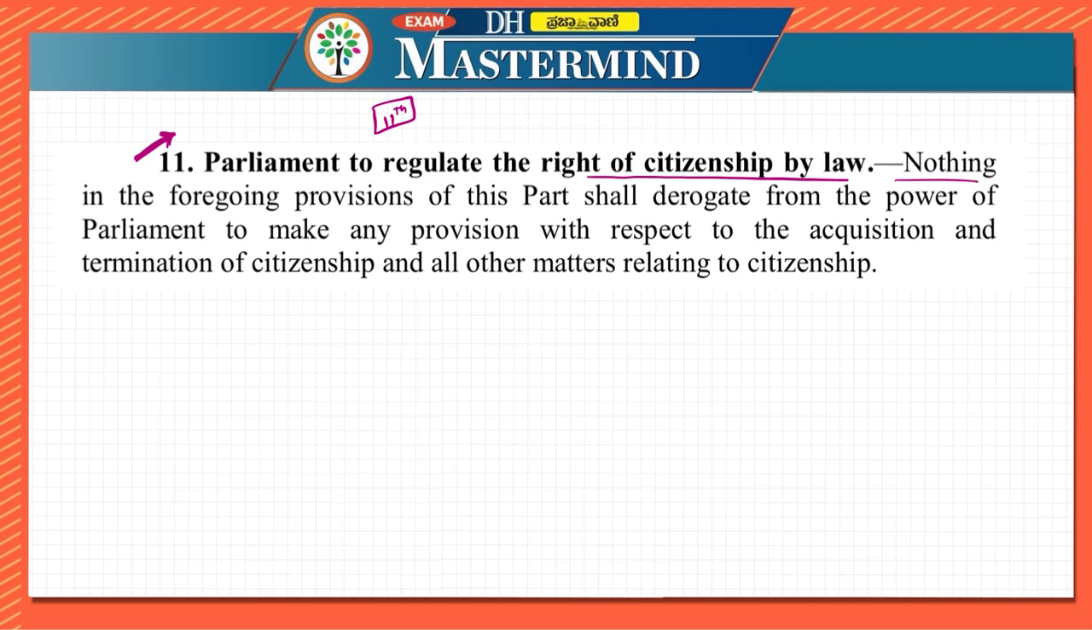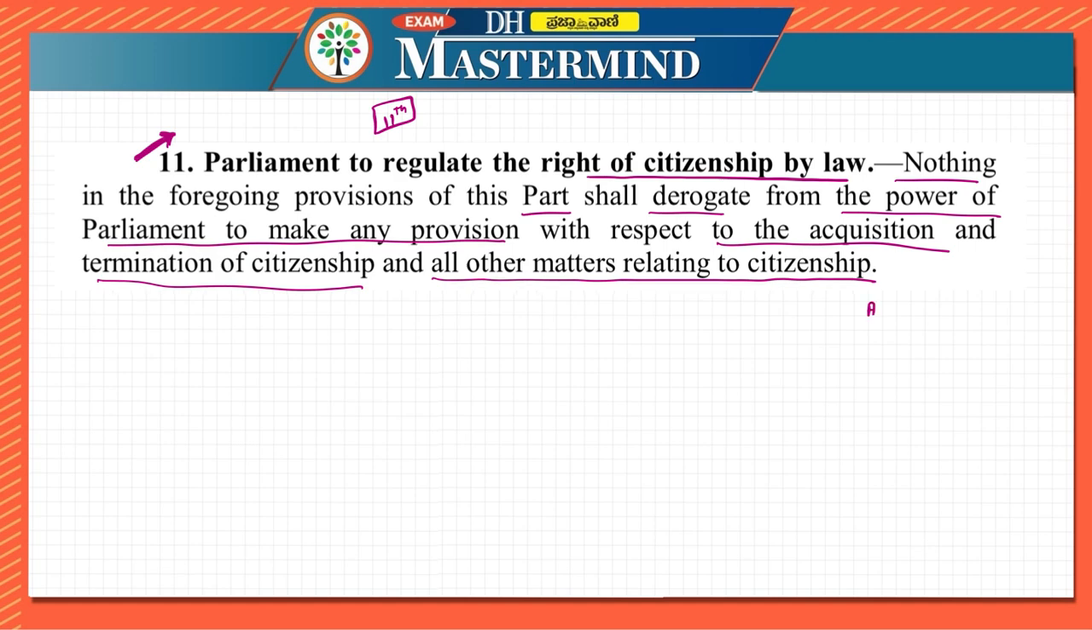That is, nothing in the foregoing provisions of this part shall derogate from the power of the Parliament to make any provisions with respect to the acquisition and termination of citizenship and all other matters relating to citizenship. That is, Parliament will have power to make more provisions related to who can acquire and who can be removed, termination, and any matter related to citizenship. The power will be with whom? It will be with Parliament. So that is mentioned in Part 2 of the Indian constitution, which is related to citizenship. So I hope till here it is very clear.